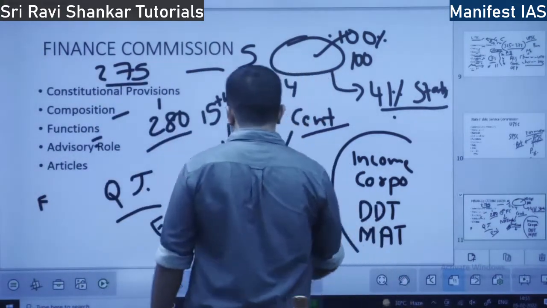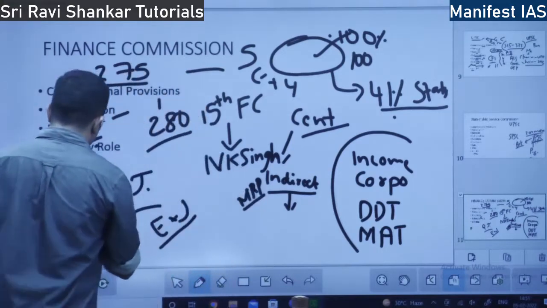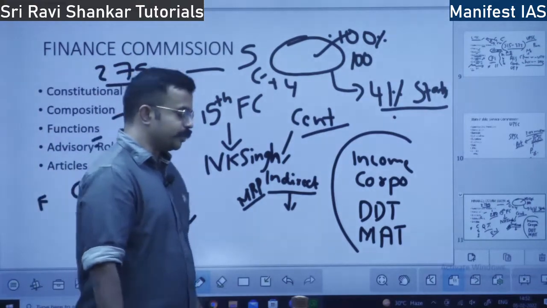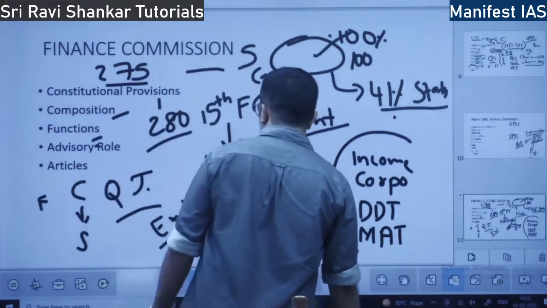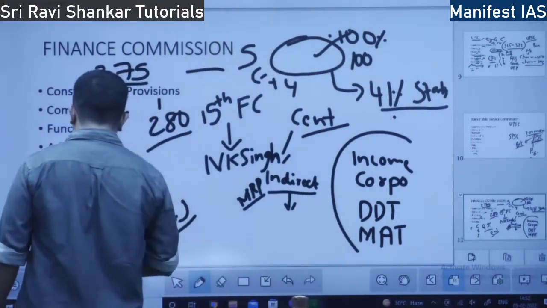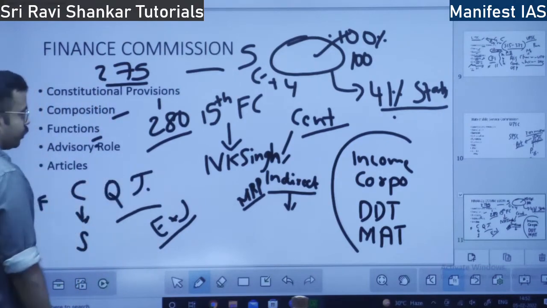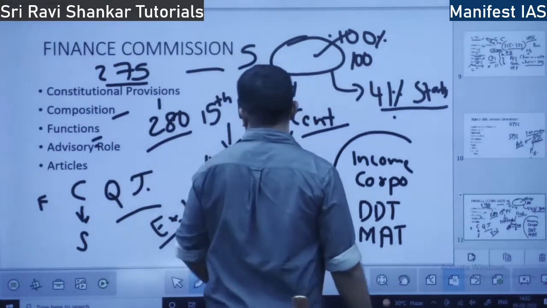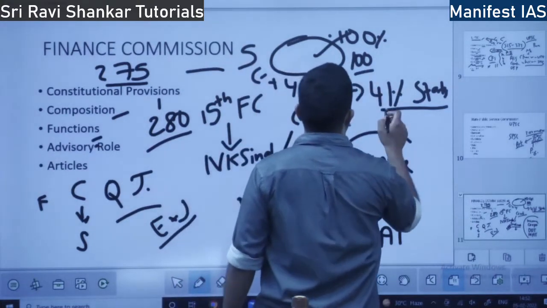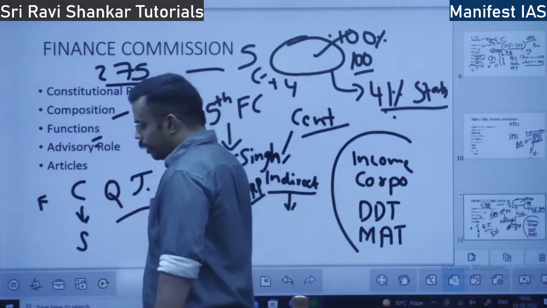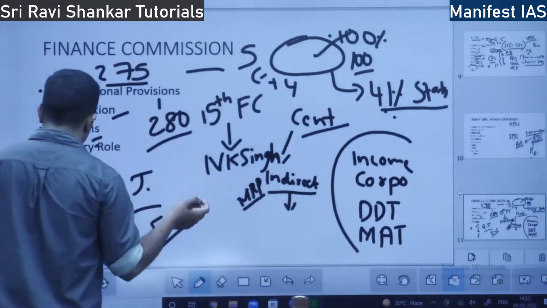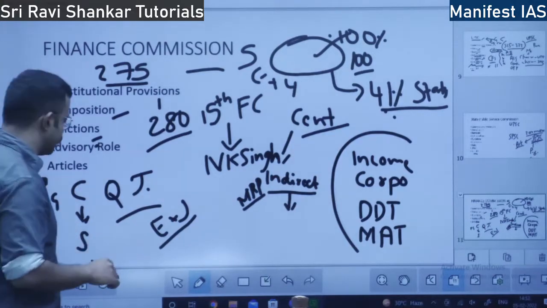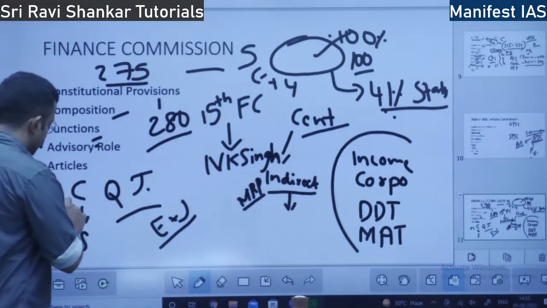So the central government gives money to the state government, right? For some special purpose. These are called grants. There are various ways of giving. One is tax revenue: 100 rupees is collected, 41 rupees goes to the state. Apart from this tax revenue, it can also give grants from time to time. Grants means just like giving money, just like a father giving money to his son.